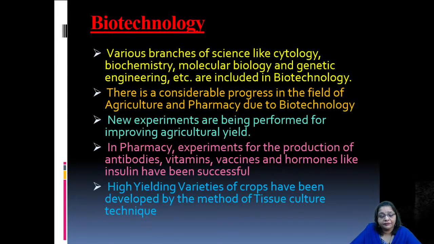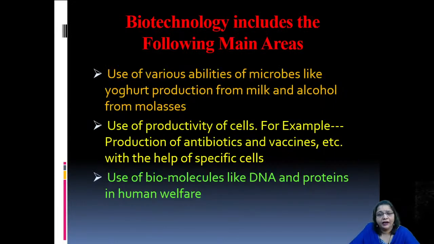Anyway, high-yielding variety crops have also been developed by tissue culture techniques in the biotechnological field. So let us see which are the main areas included in biotechnology. Biotechnology includes the following main areas: use of various abilities of microbes, like yogurt production from milk and alcohol from sugar molasses.